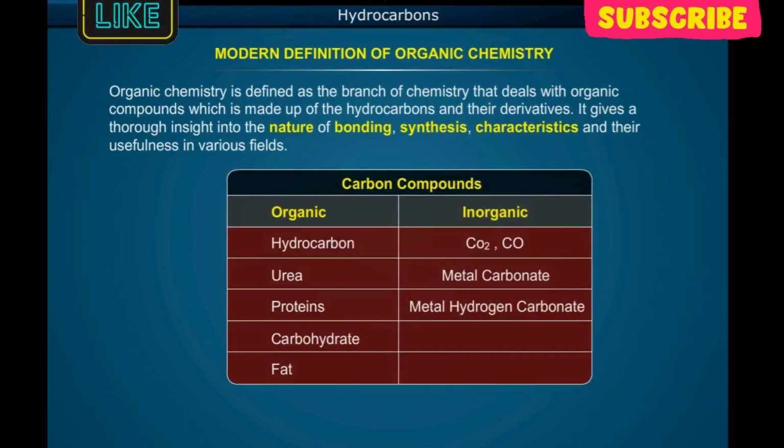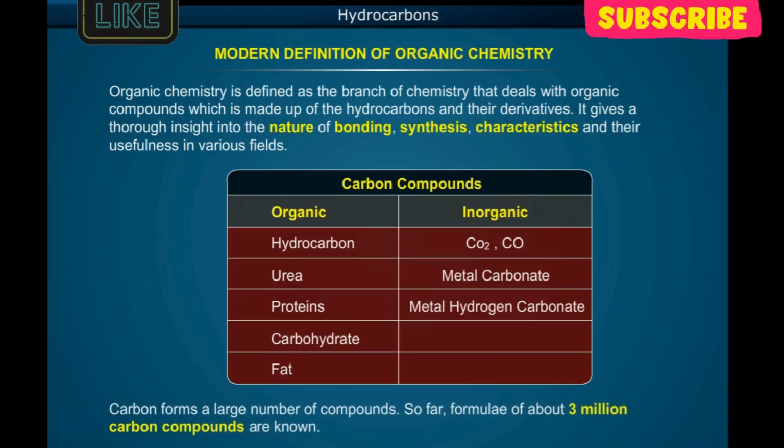Carbon compounds: organic, hydrocarbon, urea, proteins, carbohydrate, fat; inorganic, CO2, CO, metal carbonates, metal hydrogen carbonates. Carbon forms a large number of compounds. So far, formulae of about 3 million carbon compounds are known.